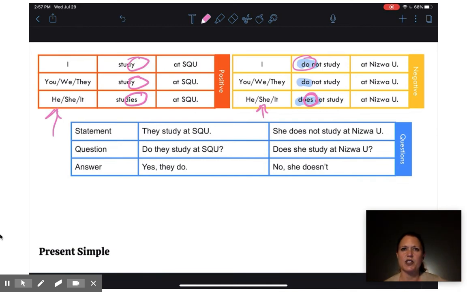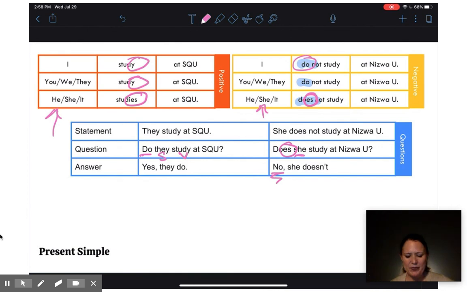And again, to make it a question, quick review. They study at SQU. That's my statement. Do they study at SQU? I'm going to flip and put my helping verb at the front of my question, then my subject, then my main verb, right? And my answer would be yes, they do. Same thing with our singular subject. We have does she study at Nizwa University? And my negative, no, she doesn't, right?